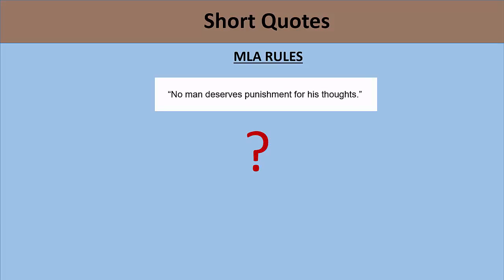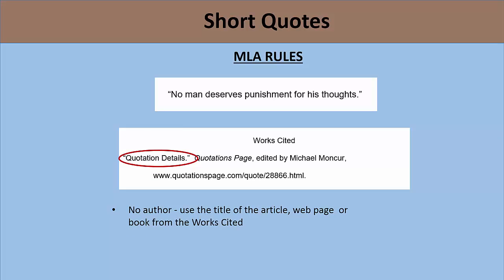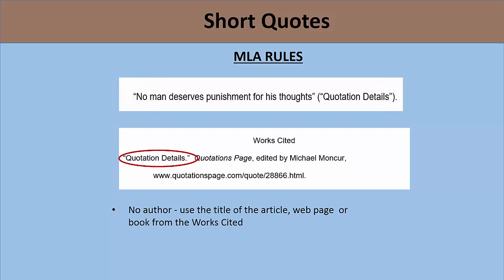Now, what if we have a short quote we want to use that has no author or page number? How do we reference it in the paper in a parenthetical citation, that is, using parentheses? What you do is consider how you will be placing it in your works cited page, and use the information provided at the beginning of the citation, usually a few words from the title of an article, website, or book, as it is formatted. In this case, the quote came from a web page entitled Quotation Details. This allows the reader to easily find the source of the quote in the works cited.